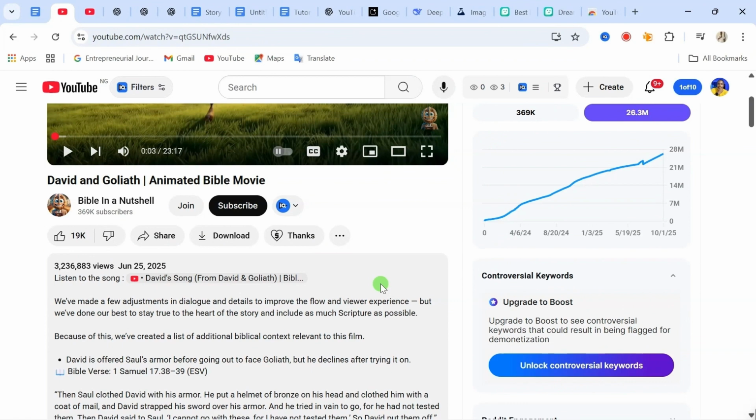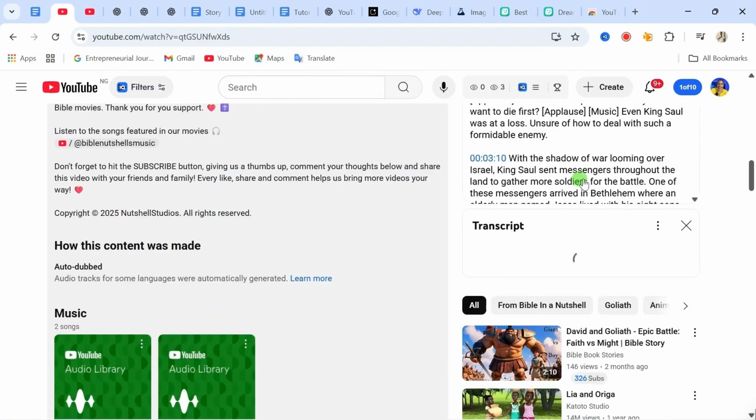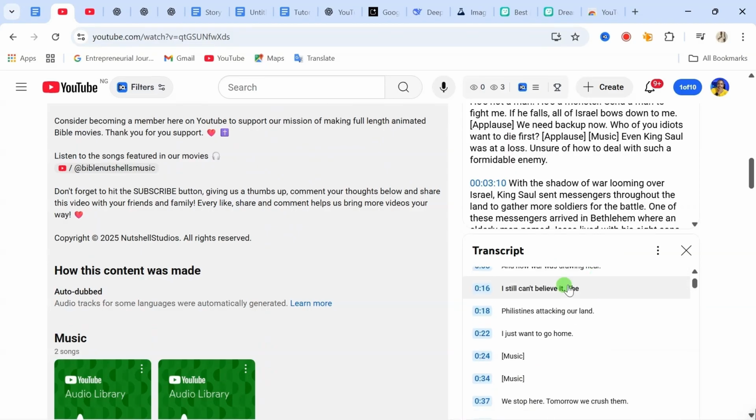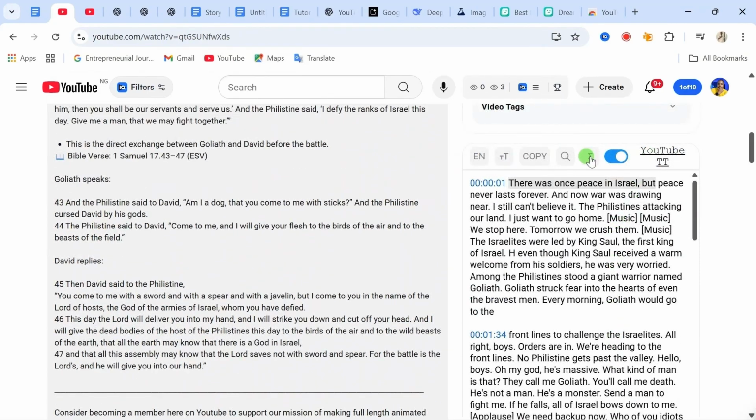For those using mobile phone, go to your Google Chrome, make sure you turn your Google Chrome web browser to desktop mode. At the bottom here, you'll be able to see show transcript. If you click on that, YouTube is going to show the transcript of the video, and from here you can copy the entire transcript for that video. So that is for those using phone. For those using laptop, after installing this particular Chrome extension, come here and click on copy. Now this particular script has been copied.